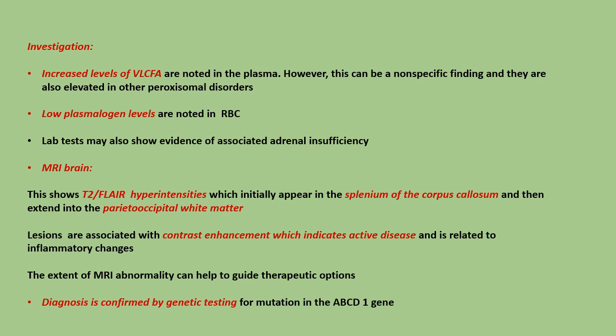MRI brain: this shows T2 and FLAIR hyperintensities, which initially appear in the splenium of the corpus callosum and then extend into the parieto-occipital white matter. Lesions are associated with contrast enhancement, which indicates active disease and is related to inflammatory changes. The extent of MRI abnormality can help guide therapeutic options. Diagnosis is confirmed by genetic testing for mutation in the ABCD1 gene.